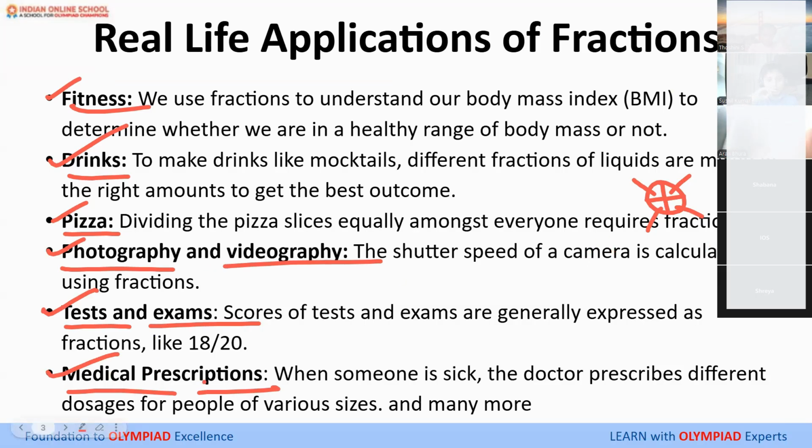Medical prescriptions also. How medical prescriptions? Suppose there are few medicines. When a medicine is, let's say, prescribed to someone who is very like an adult. Maybe suppose one medicine is given to your parents. The doctor asks your parents to eat one tablet or one capsule. If the same medicine is prescribed to you, what will happen? Maybe since you are younger, they'll tell you only to take half of the medicine. So that's again medical prescription in terms of fractions. Okay, everyone?